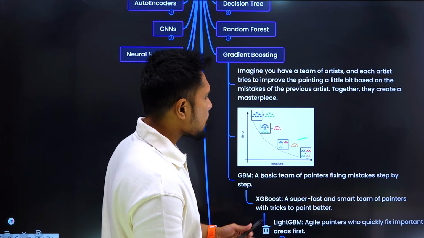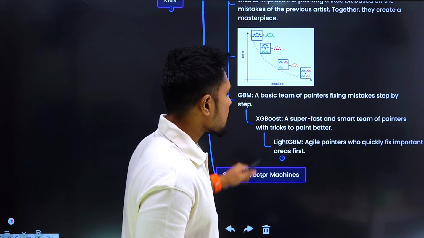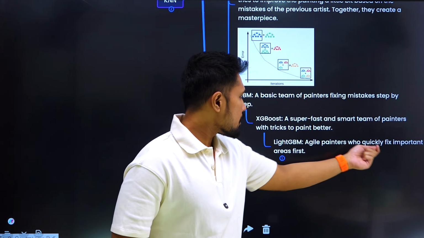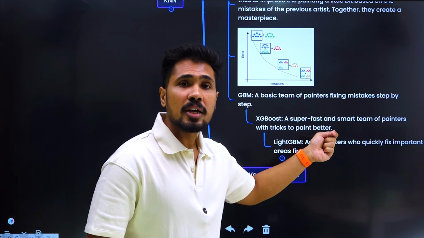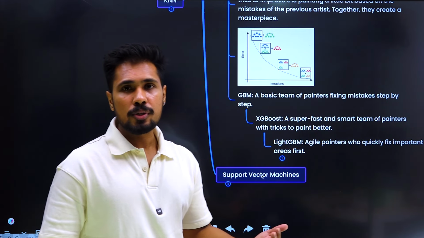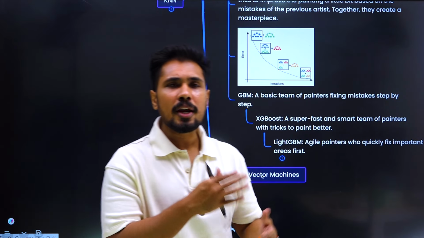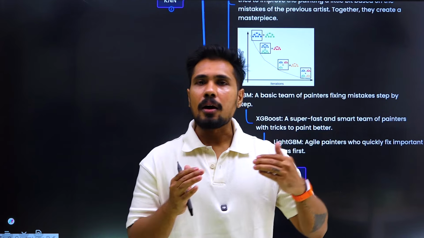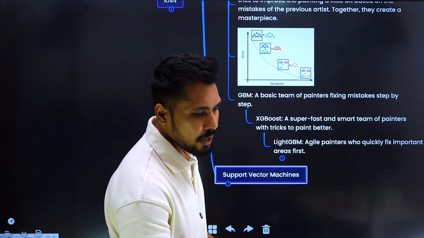And after that, we got another one, which we call LightGBM. Light GBM has agile painters who quickly fix important areas. So this is fast and this is agile. Light gradient boosting is able to quickly fix important areas. It's not going and fixing everything. It is fixing the important elements of the algorithm so that it can learn better. We call it light gradient boosting.